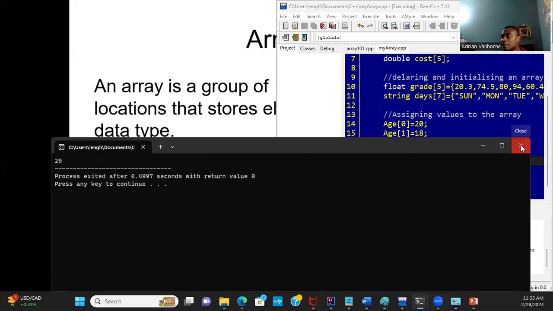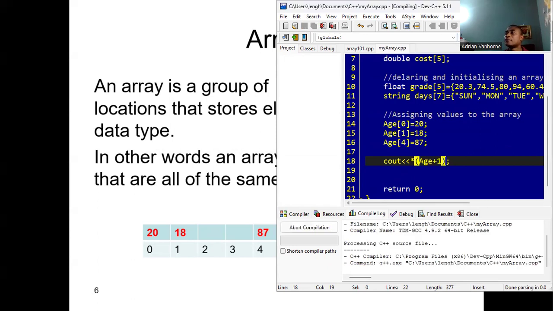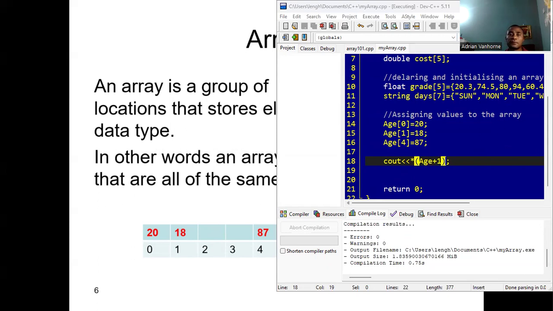So if we want to see the second element, all we need to do is dereference age +1. Age +1 is the address of the second element. So when we dereference that address, we are going to see the second element, which is 18 in this case. All right, so there we have it.